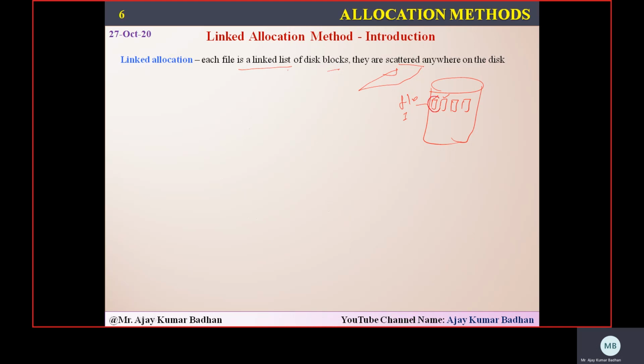Like for example, for the first block we might be using block 0 for this particular file. When this block is filled, we will not give block number 1. We may be giving block number 3 as the second block. Then we might leave some other blocks, like 3, 4, 5, 6, 7. Maybe the sixth block might be given as the third block to this particular file. Means not sequentially. So with this, your data will be scattered in different locations for a particular file. So definitely you don't have to worry about external fragmentation because anywhere you can store the information. That's the best part. And whatever the size, well, we don't have any restriction for this.